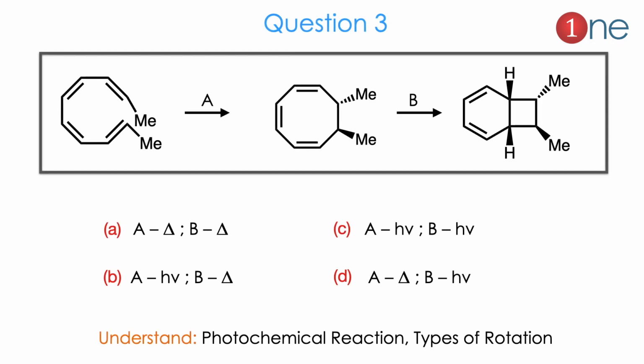Then question number 3. Question number 3 has an 8-member conjugated system as the starting material, where cis and trans double bonds are there. Here they ask you to guess the conditions A and B. Here 2 pericyclic reactions occur, first ring closure and second ring closure. Here the choices are heat and light. You have to play between heat and light and find the reaction. You have to understand that this is a pericyclic photochemical reaction. You have to guess the types of rotation there.